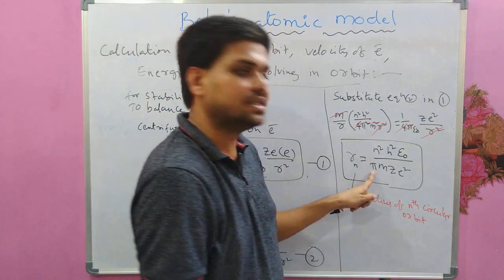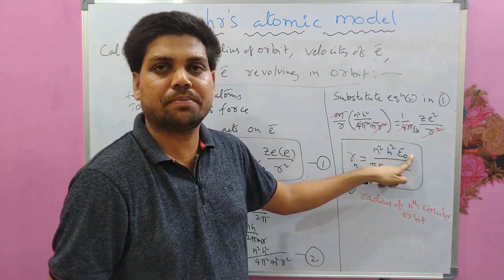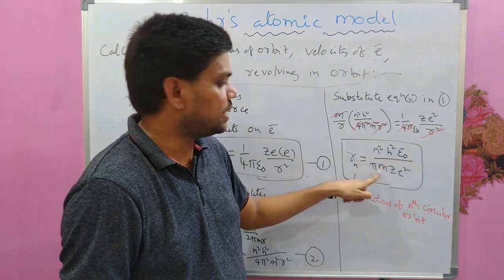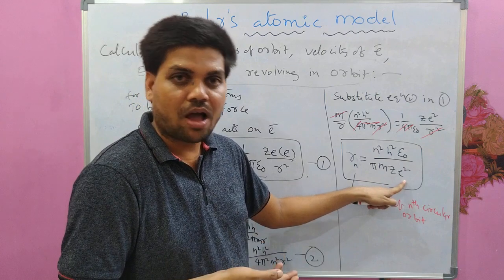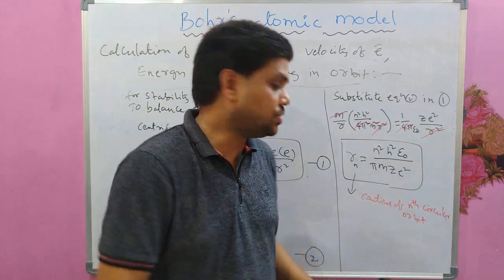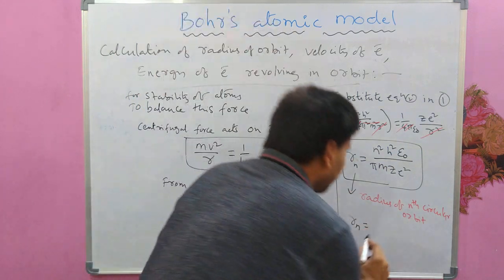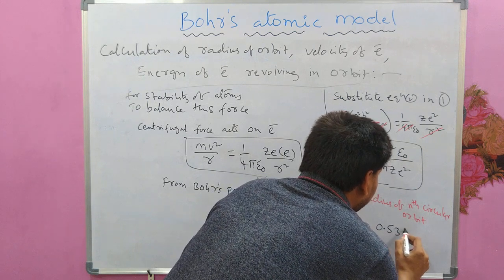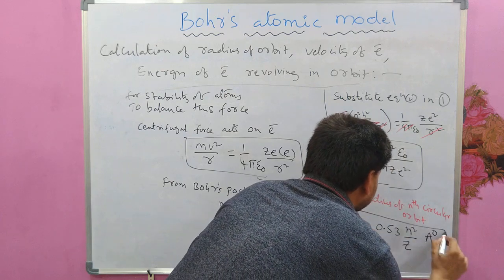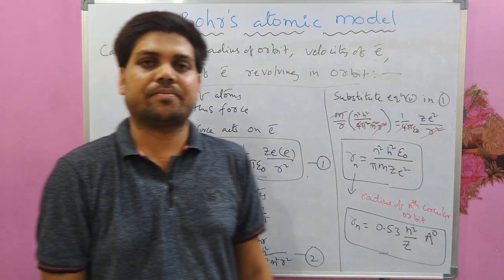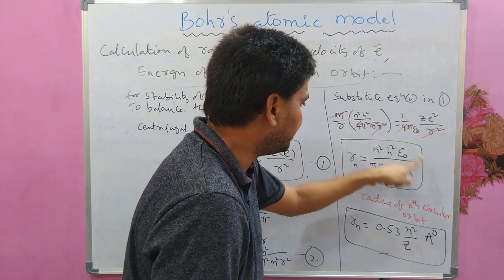Now if you observe this, h is Planck's constant, epsilon naught is the electric permittivity, pi is a constant, m is the mass of the electron which is constant, e is the electron charge or proton charge in magnitude. All are constants. If you substitute those values, you will get Rn as 0.53 n square by Z in angstroms. This is very, very important for the examination.